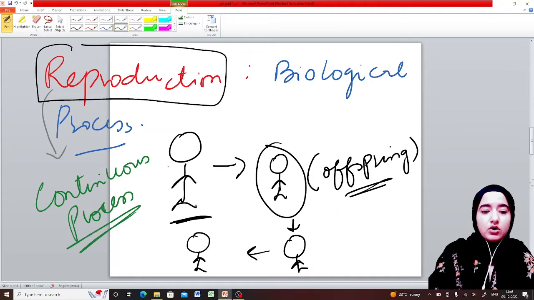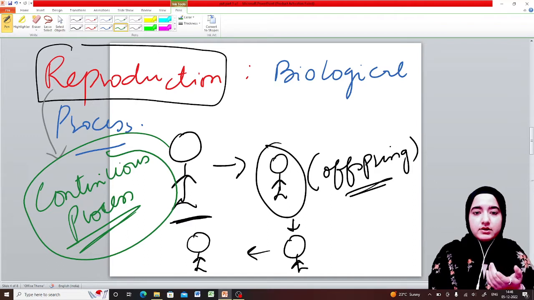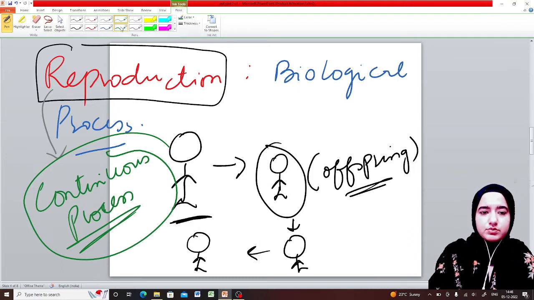Why should it be a continuous process? Why can't we stop it at some generation? We can't stop it, because if we stop this process now, our generation would not be able to reproduce anymore, and no more generations would be added to the present population. That's why reproduction is a continuous process. It enables us to continue the species.